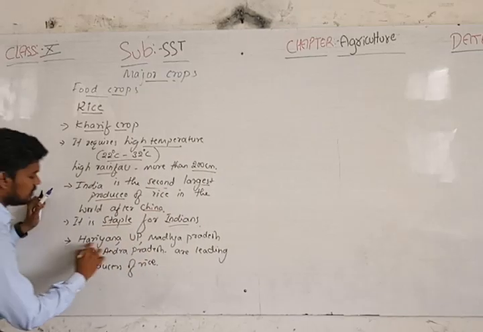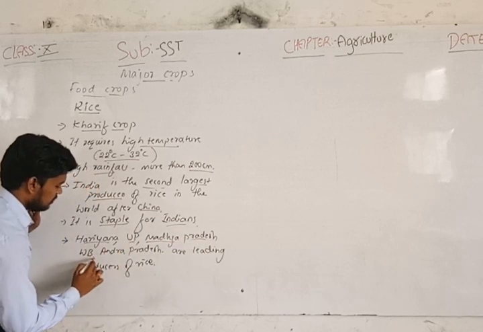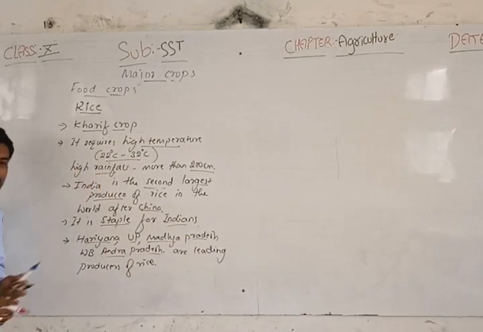In India, these are the states which are leading producers of rice.